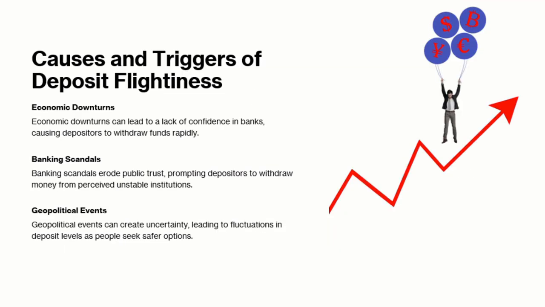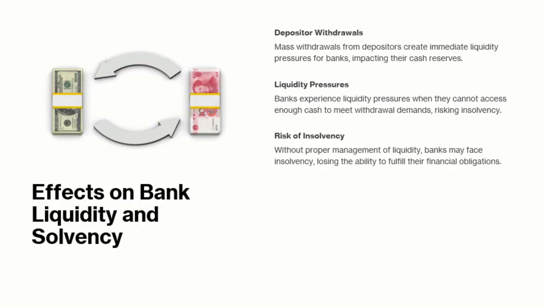Causes and triggers of deposit flightiness. Economic downturns. Economic downturns can lead to a lack of confidence in banks, causing depositors to withdraw funds rapidly. Banking scandals. Banking scandals erode public trust, prompting depositors to withdraw money from perceived unstable institutions. Geopolitical events. Geopolitical events can create uncertainty, leading to fluctuations in deposit levels as people seek safer options.